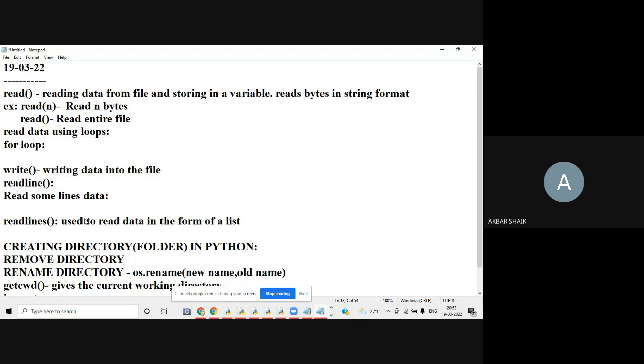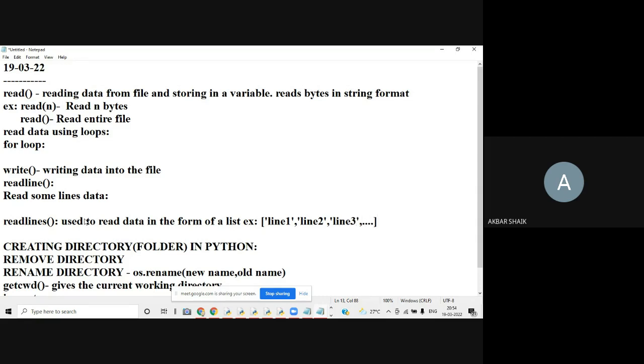For example, first we have line 1. Line 1 is the first item in the list. Next, line 2. Line 2 is the second item in the list. I hope all of you remember the list concept. Line 3 is the third item in the list, and so on.